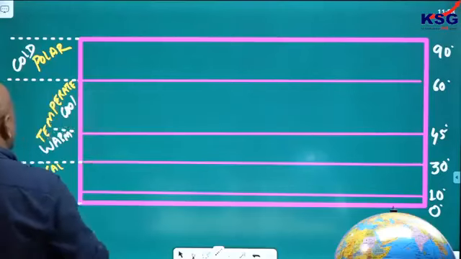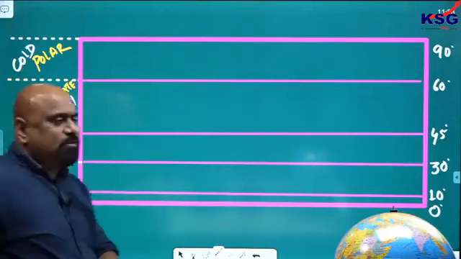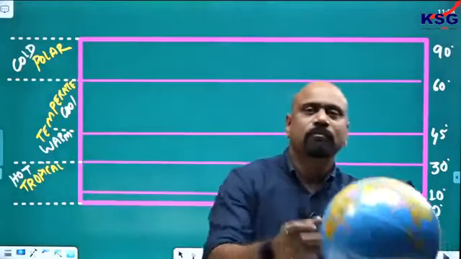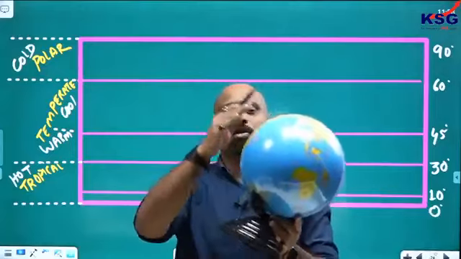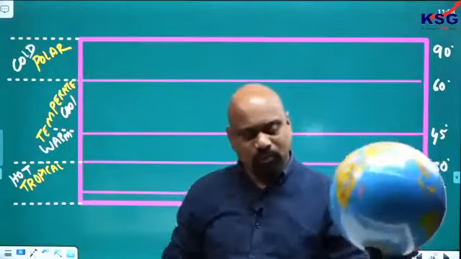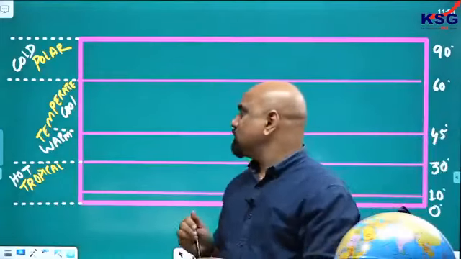From the equator toward the pole, if you go, differences will be there. Temperature difference will be there. At the equator, you have hot, warm, cool, cold. Temperature goes on decreasing with this. So, we have like this.